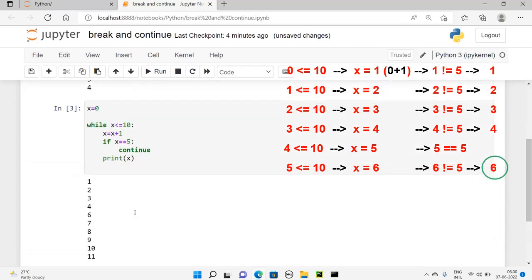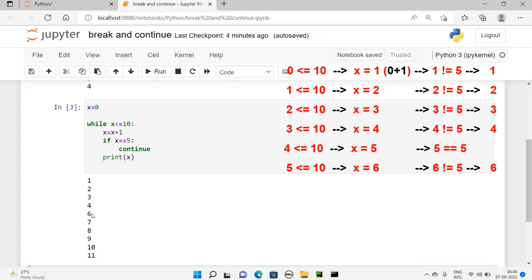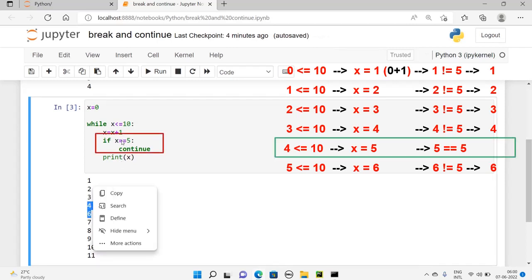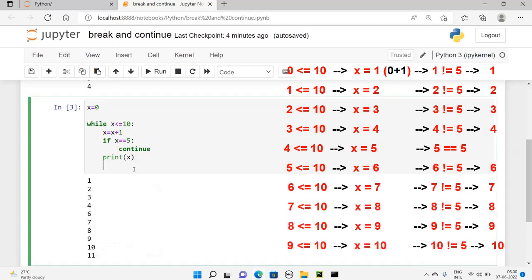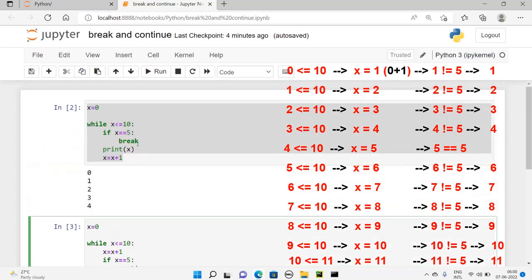The 5 is skipped because at 5 we have the continue statement. You see here, guys, the 5 is not printed because when x is 5, as per this code, it goes to continue with the condition check. It will ignore all the lines in the loop after the continue statement. So that is how the continue statement works.